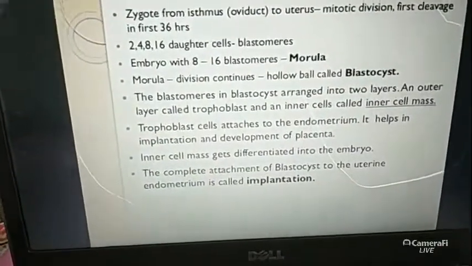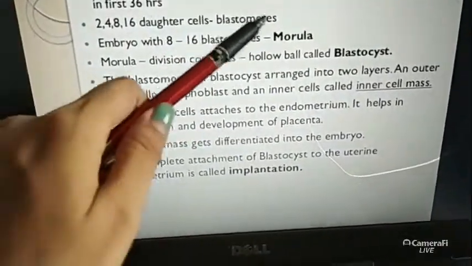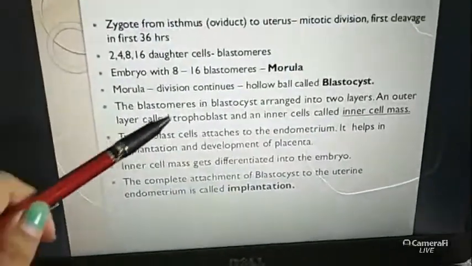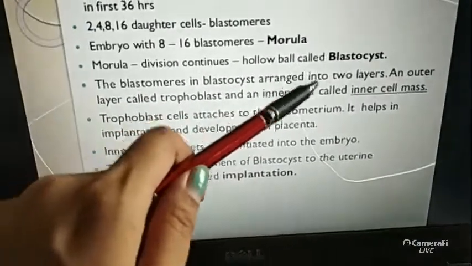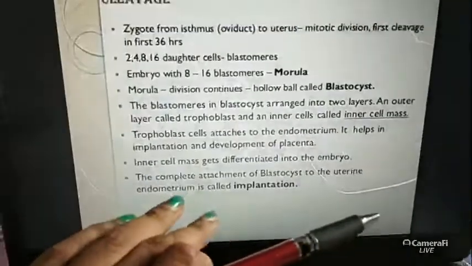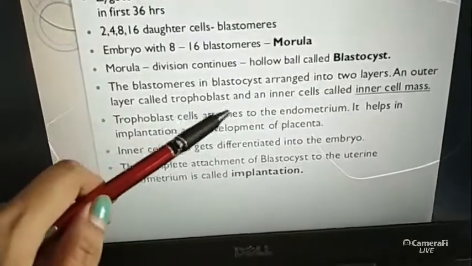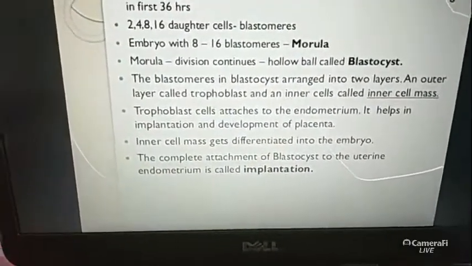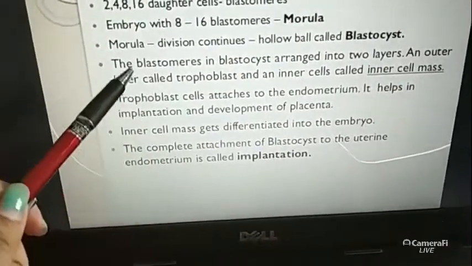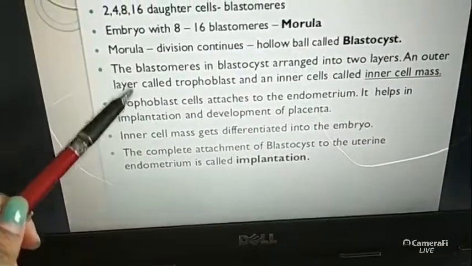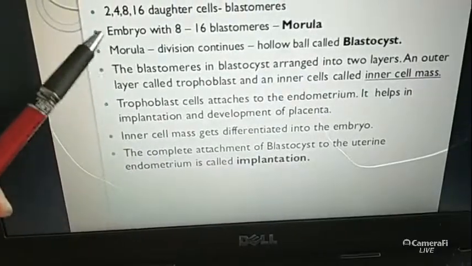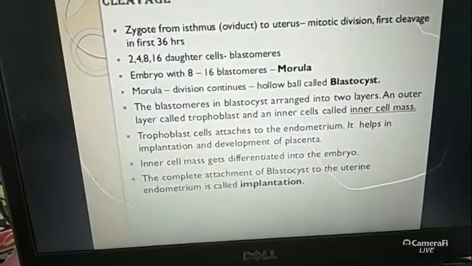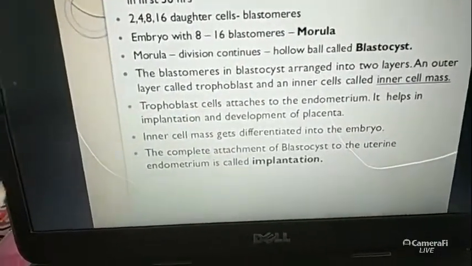Okay, then the blastomeres in the blastocyst are arranged into two layers: an outer layer called the trophoblast and an inner layer called the inner cell mass. Then this trophoblast cell attaches to the endometrium. This endometrium is present in the uterus, and through this endometrium the newborn baby develops. So the endometrium is the inner lining of the uterus where implantation takes place.